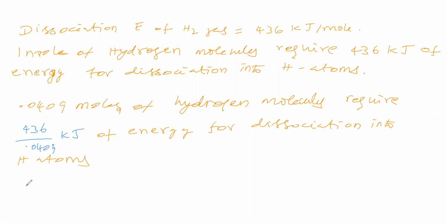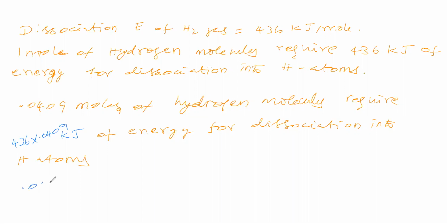Therefore, no, not in the denominator, it will be multiplied. Here how much energy? 436 into 0.0409.